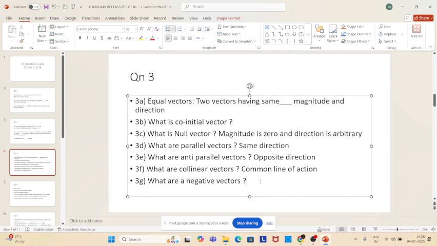Same magnitude but opposite direction, they are called negative vectors. In anti-parallel vectors, the direction is opposite, but the magnitude need not be the same. Understood? All of you? Yes, sir.